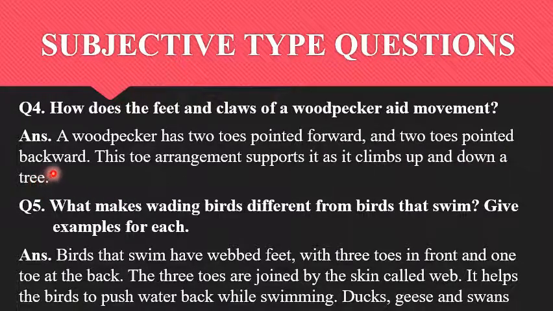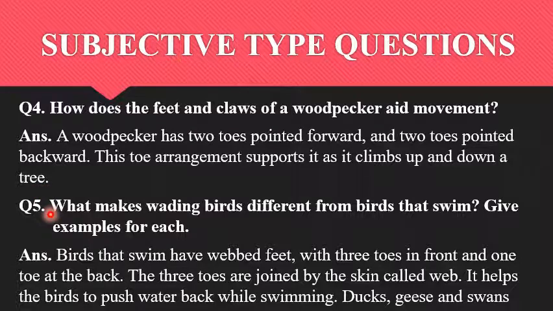You have studied about feet and claws, and woodpecker has two pointed toes in front, means forward, and two pointed toes backward means at the back. And this toe arrangement supports the woodpecker to climb up and down a tree.